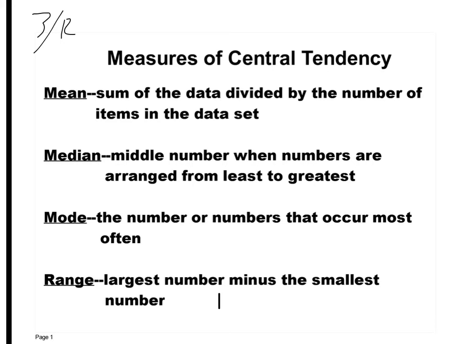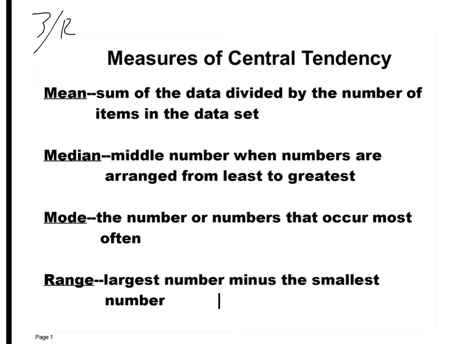Median, it's that middle number when numbers are arranged from least to greatest. When they're in order, it's the middle number, right? Or it's the average of the two middle numbers. Because sometimes you have two numbers that are your median because they're exactly in the middle. Mean, I forgot to say, is average, okay?